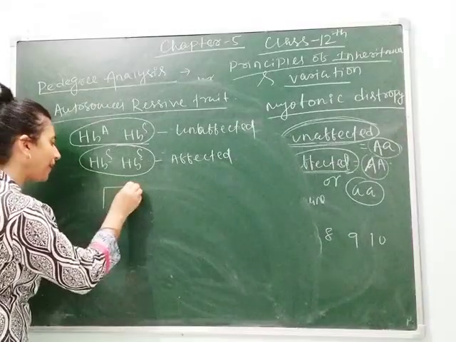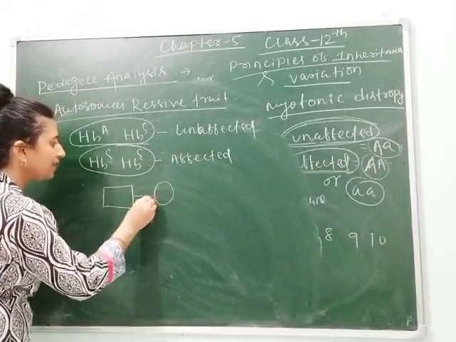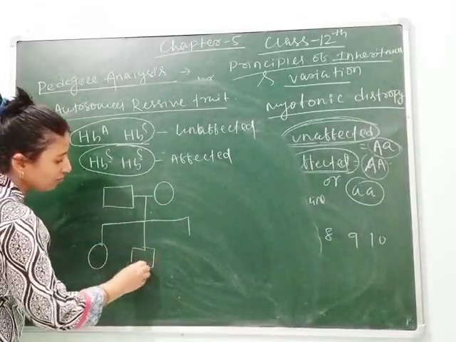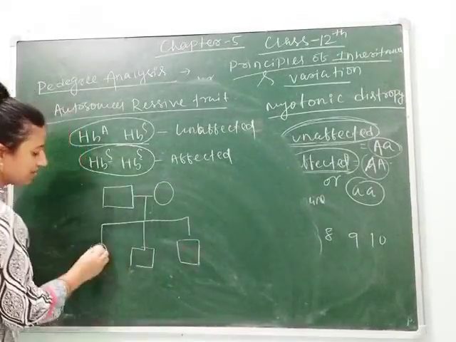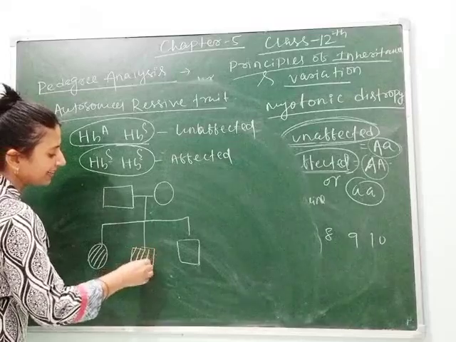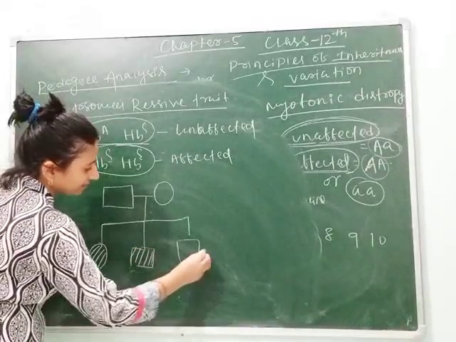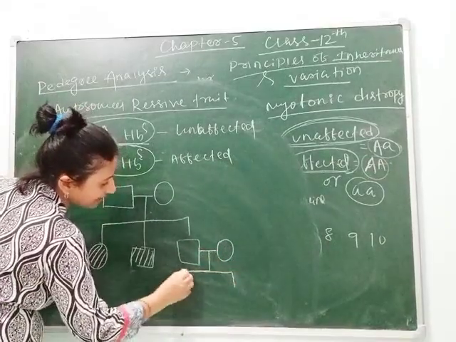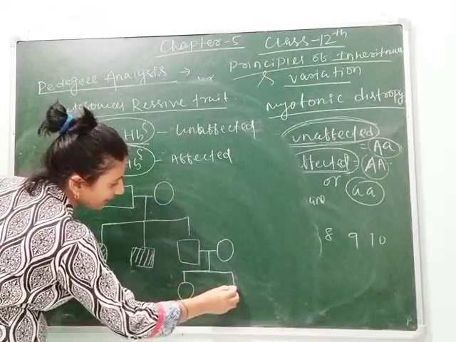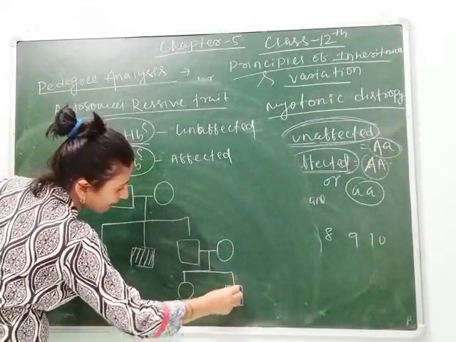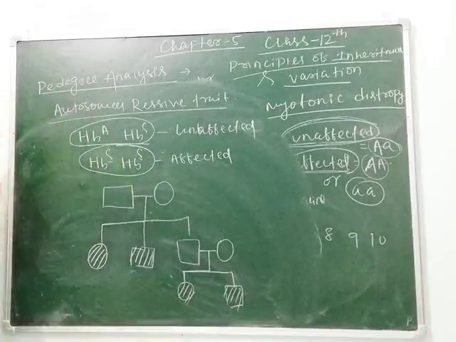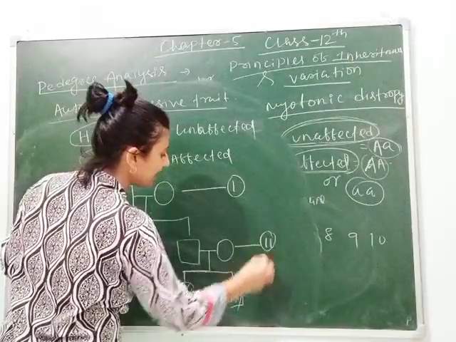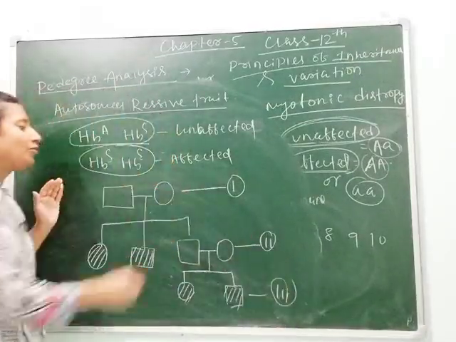So when we do the pedigree, this is male, this is female. They have 3 children, 1 female, 2 male, out of which 1 female gets affected and 1 male gets affected. Then this male is married to another lady. He has 2 children, 1 female, 1 male, both affected. Now this is the first generation, this is the second generation, and this is the third generation. Now you have to answer the questions.